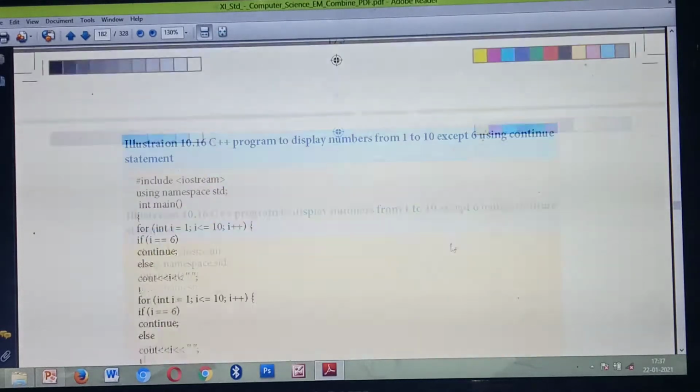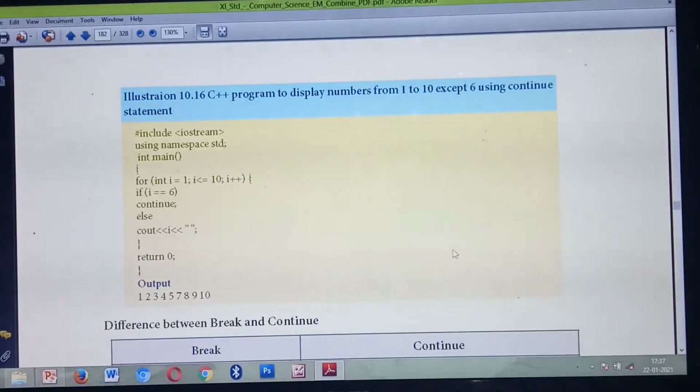So see this program. Write a program to display numbers from 1 to 10, except 6. So you are going to display numbers from 1 to 10, but the number 6 will not be printed. So using which statement are you writing? Continue statement. Okay, listen, what's the first line? Hash include iostream, then using namespace std, main function. Inside the open brace, what's the variable you are declaring? i equal to 1. So for loop: i equal to 1, i less than 10, i plus plus.